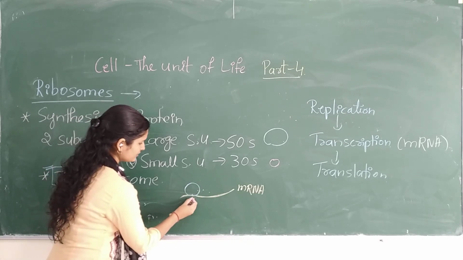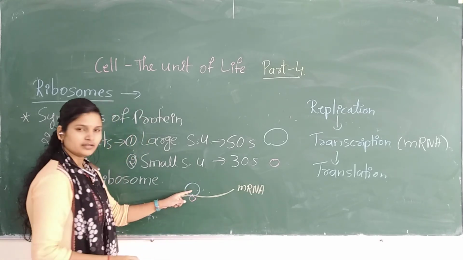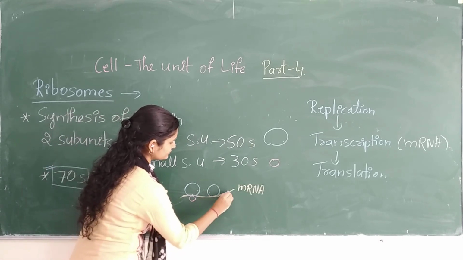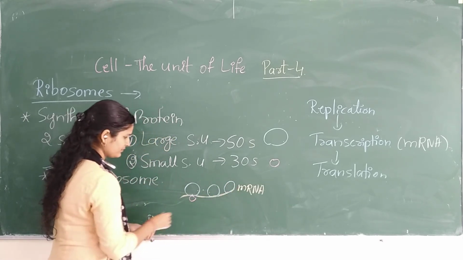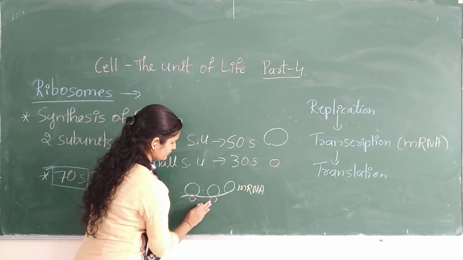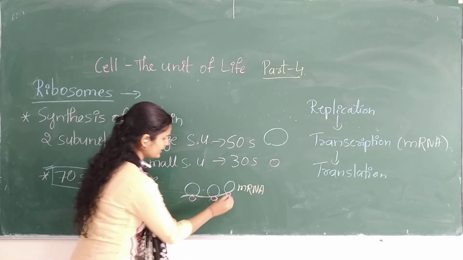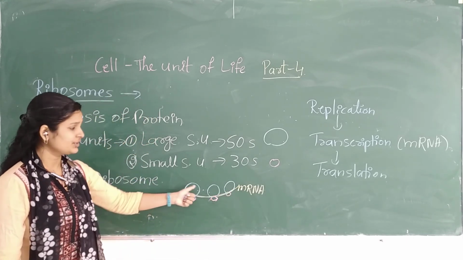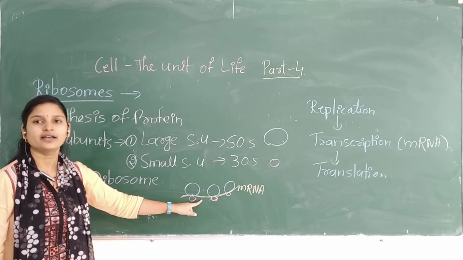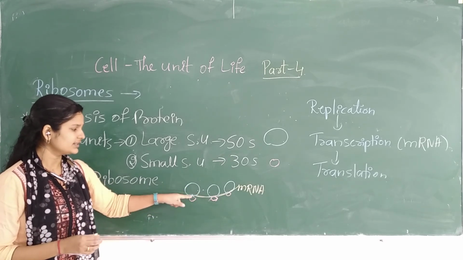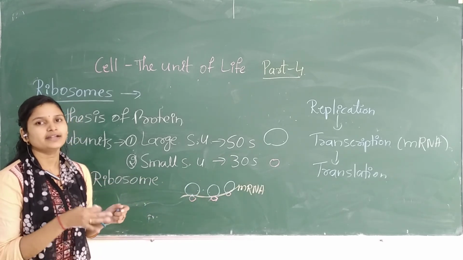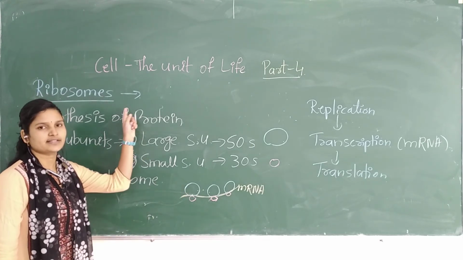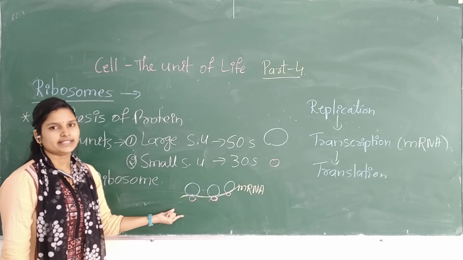It has a large subunit and this will be a small subunit. It starts synthesizing the protein, the message which this RNA is bringing. With the help of that message, these ribosomes are bound and the proteins are produced. That's why ribosomes are called the protein factory of the cell.